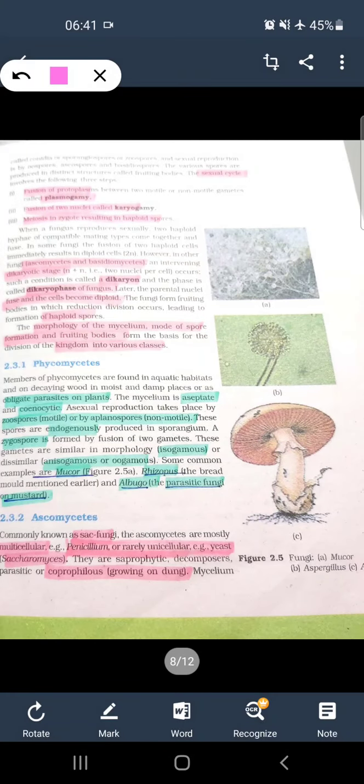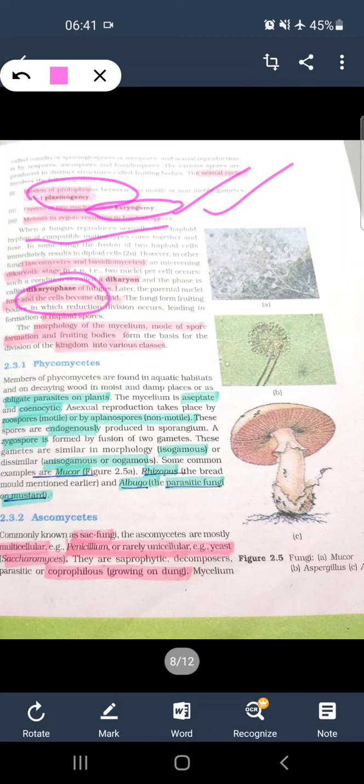Reproduction: first is plasmogamy, that is fusion of protoplasm, then fusion of two nuclei, karyogamy, and then meiosis in the zygote. Sometimes the karyogamy is at a halt, that is the dikaryon phase. It has n plus n nuclei. It occurs in Ascomycetes and Basidiomycetes.